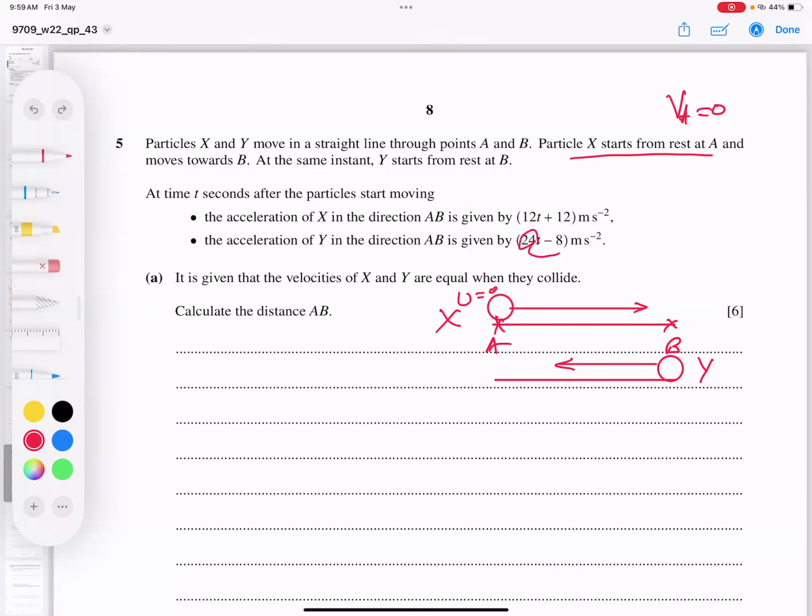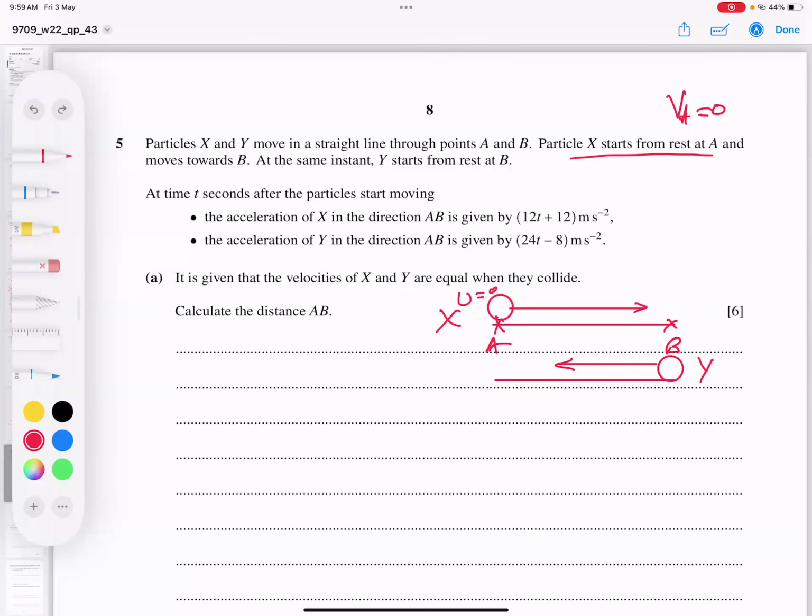For example, at first time 0, we have -8. As this increases, this acceleration will increase as well. Given that velocities are equal when they collide, it means they are coming toward each other. We have one possibility, even B can go this way also.